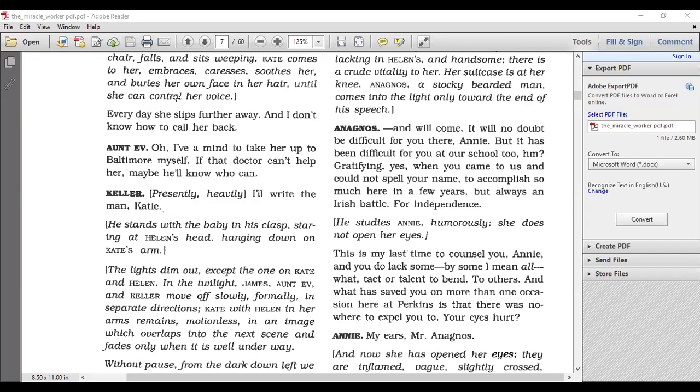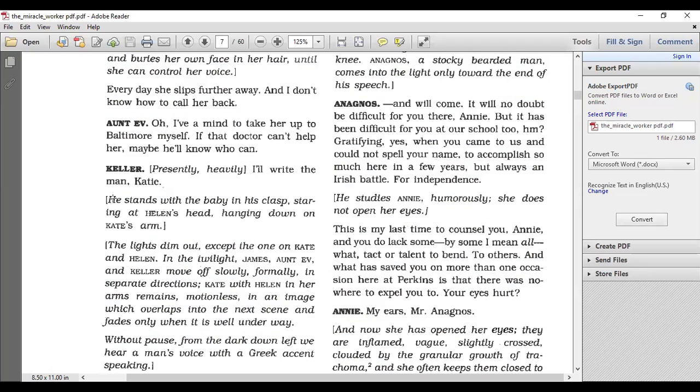No, he didn't change his mind. Yeah, and he's still hopeless. Are you sure? Keller, Adam, can you please read the last line that you just read? Yeah, I'll write the man, Kate. Exactly. All right, he just said, I'll write the man, Kate. Guys, please pay attention while we're reading. He will write to him or go to him. Yes, he agrees now to send him a letter explaining Helen's condition.